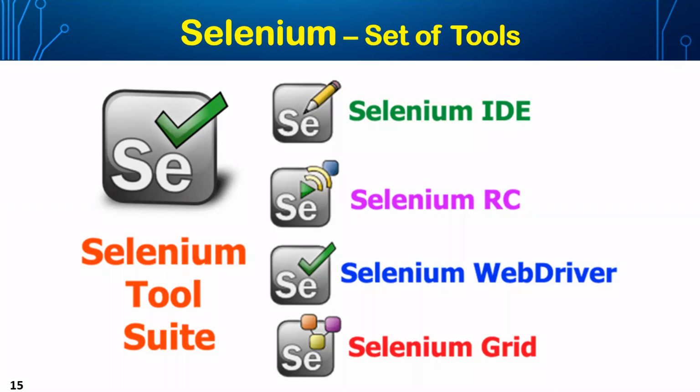When you hit the record button and do things manually, such as accessing a URL, and once the login page is there, providing input as username and password, and hitting the login button, all these actions that we perform on the browser were recorded using Selenium IDE.